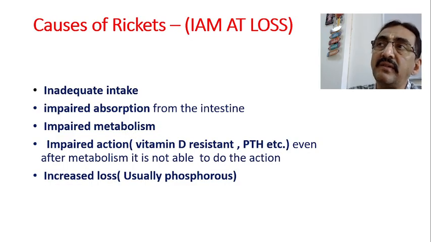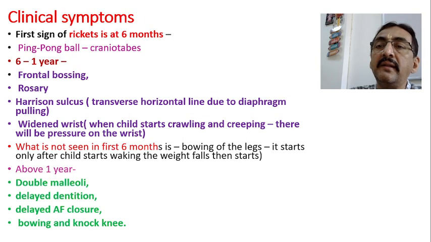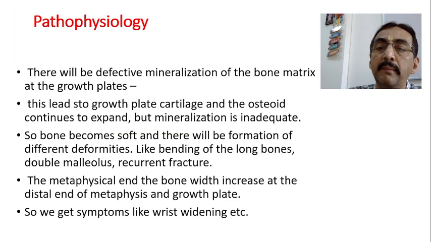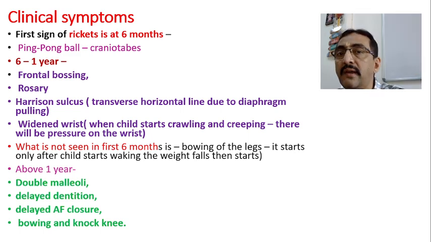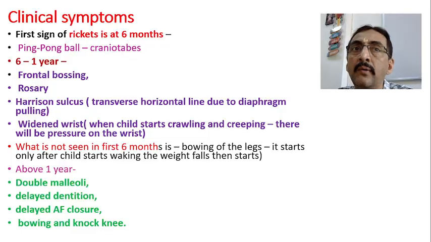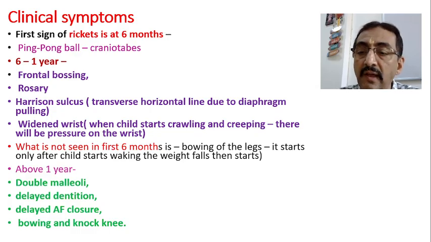In the next class, we will see some other causes of rickets, and basically the pathophysiology as well as the clinical symptoms of rickets. So far we have seen vitamin D related, calcium related, phosphate related, even chronic kidney disease related, renal tubular acidosis related, like that. Different aspects we have already seen. Now let us systematically divide the things and look into the clinical presentation of rickets from the next class onwards. Thank you very much.